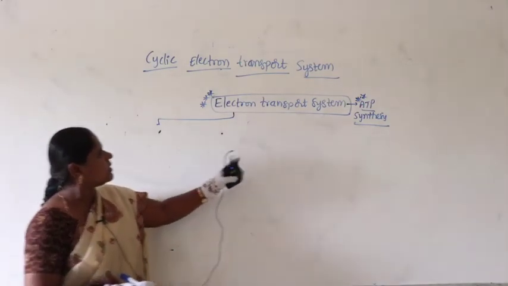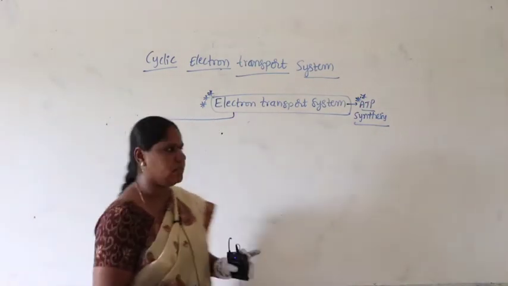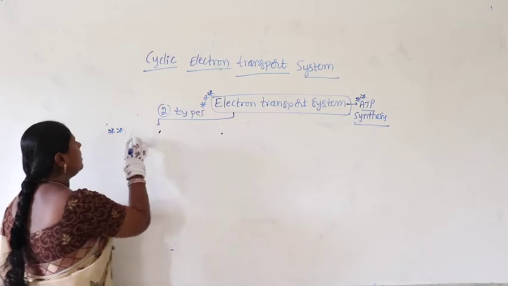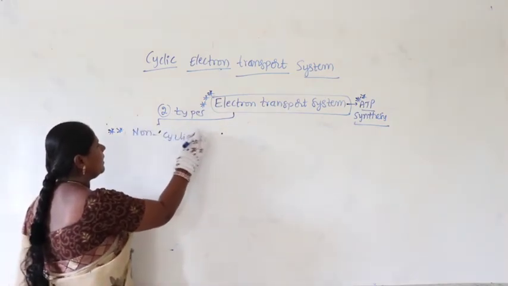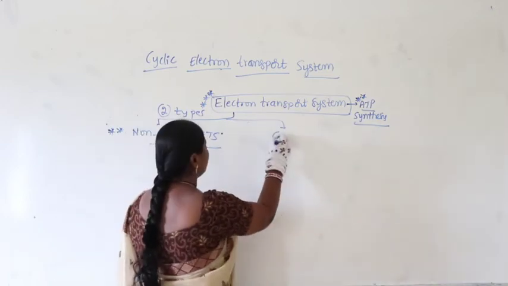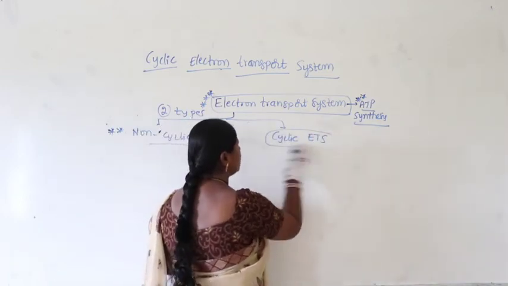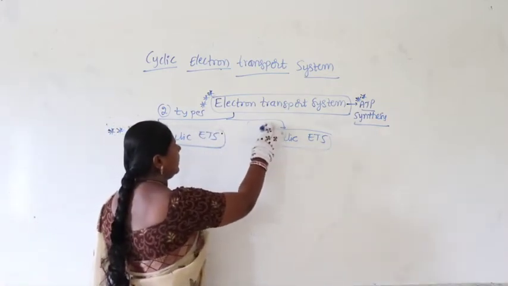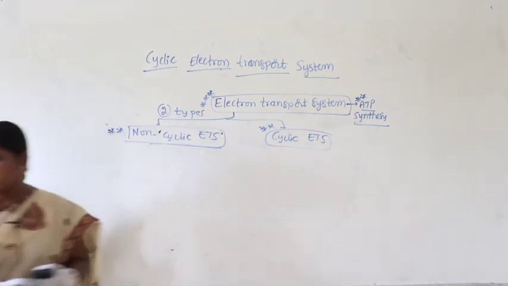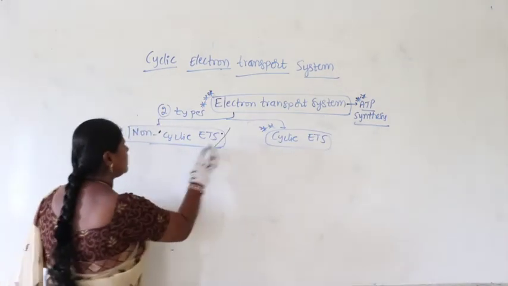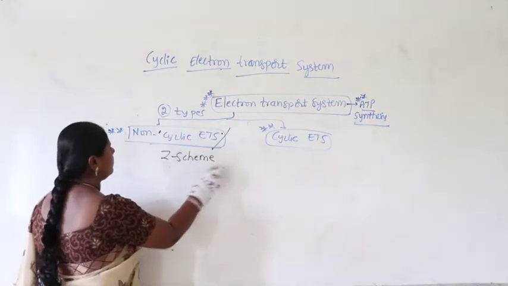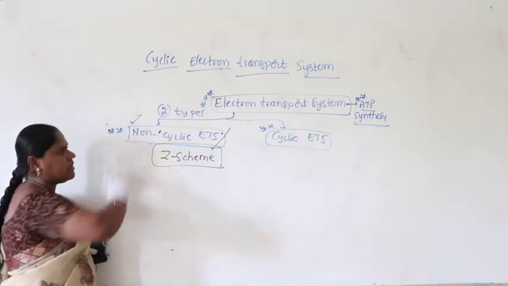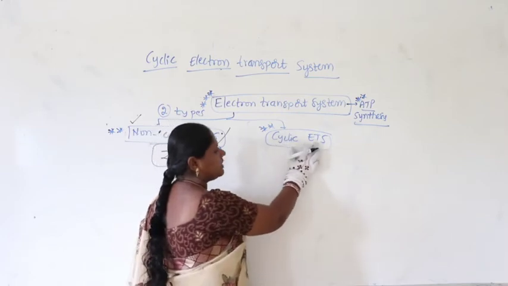So when you take this electron transport system, we find what is called ATP synthesis. Here we have two types. What are they? Non-cyclic electron transport system and the other one is cyclic electron transport system. Non-cyclic electron transport system itself is called Z scheme. This is what we completed discussing in the last class, and let us now have cyclic electron transport system.